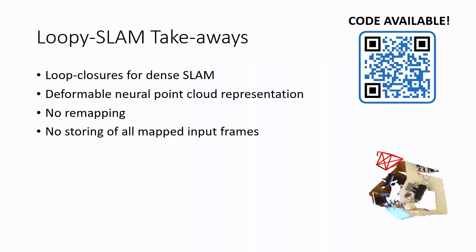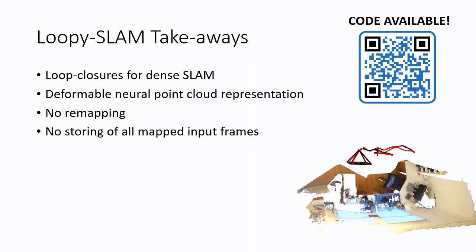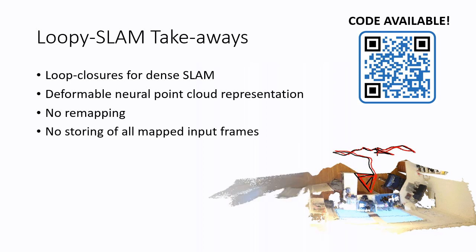We presented Loopy-SLAM, which enables loop closures for dense SLAM using a deformable neural point cloud. Our approach does not require remapping of scene parts which are affected by loop closures due to the direct deformation of the underlying scene representation. We also do not need to store all mapped frames, which previous methods required for remapping the scene during loop closure.